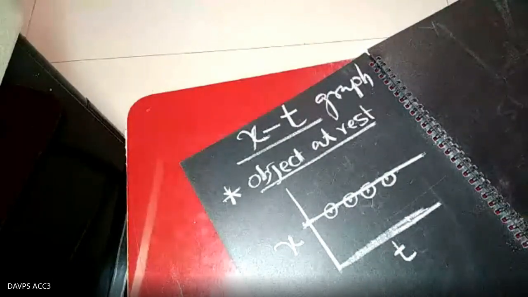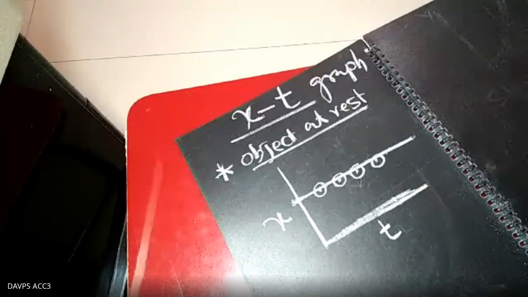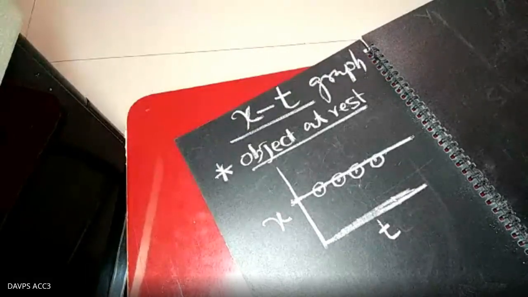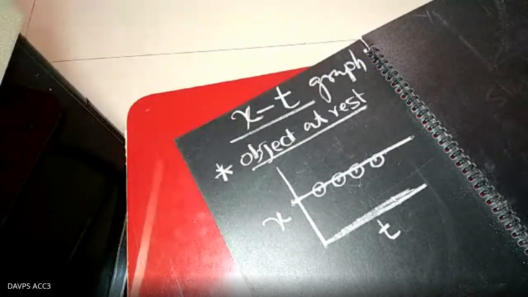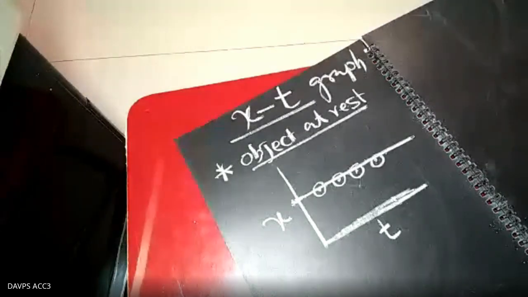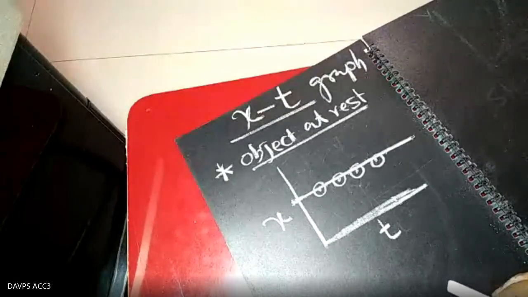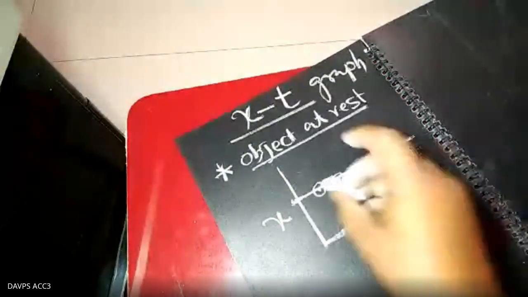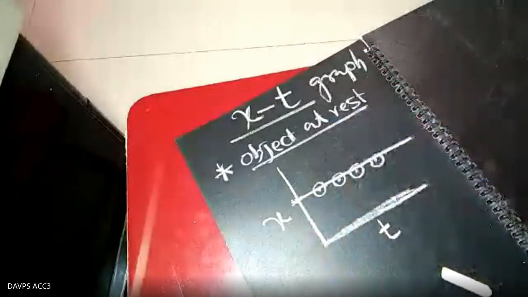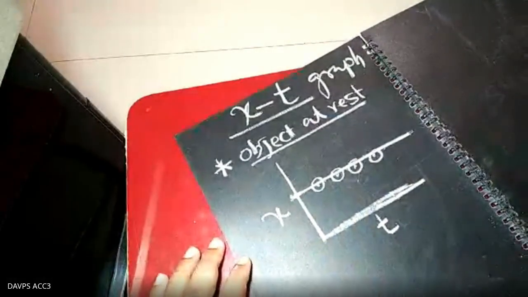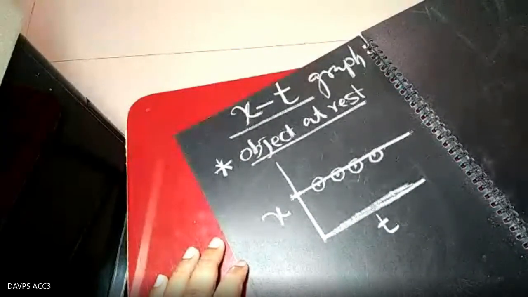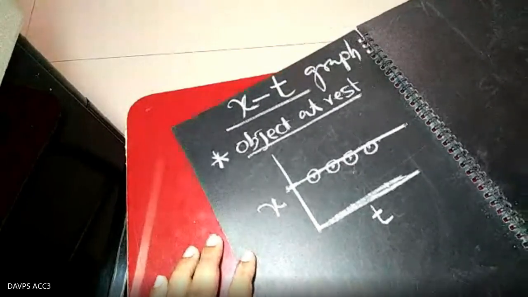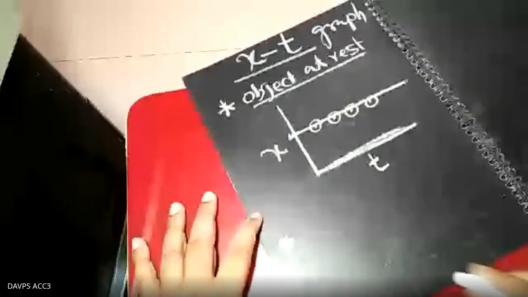So here is one condition. When the graph is a straight line parallel to the time axis, it represents that the body is at rest. This is actually the XT graph, a straight line parallel to the time axis. If you are understanding the first thing, you can do it immediately. Suppose the second case is, if the object moves with uniform velocity, what does the graph look like? We can draw different varieties of graph. Suppose I am finding this one.